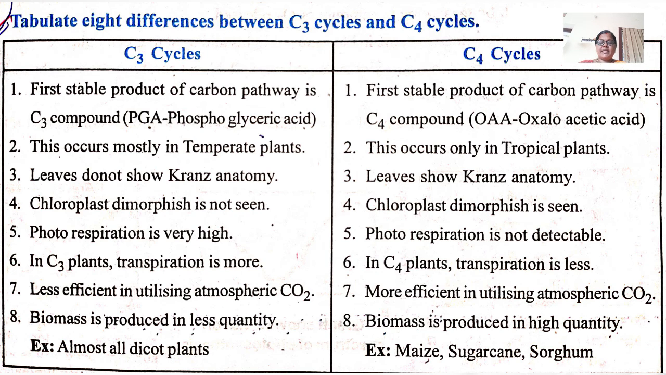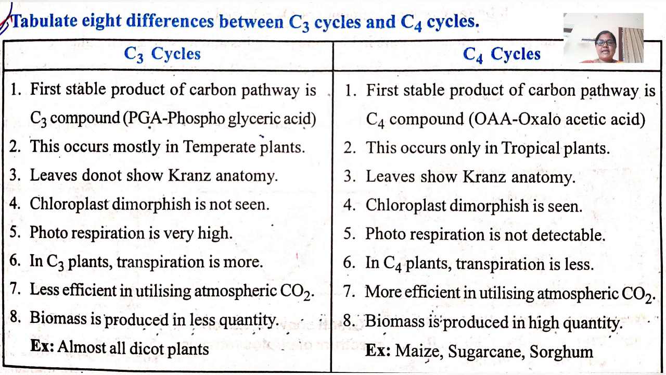Tabulate 8 differences between C3 and C4 cycles. In the C3 cycle, the first stable product of the carbon pathway is a C3 compound, phosphoglyceric acid. When it comes to the C4 cycle, the first stable product of the carbon pathway is a C4 compound, that is oxaloacetic acid, OAA.